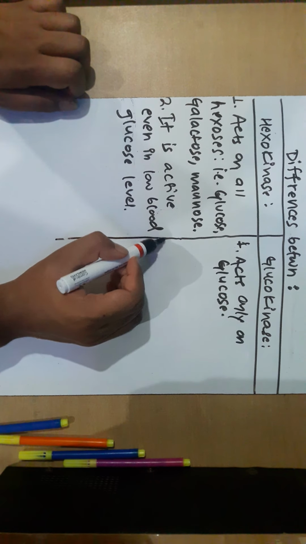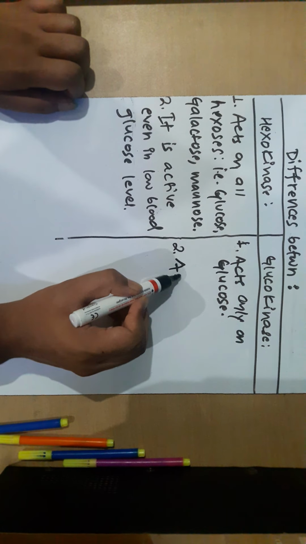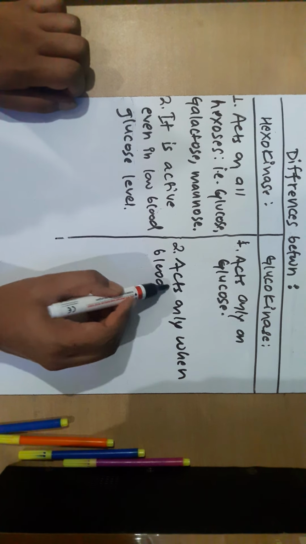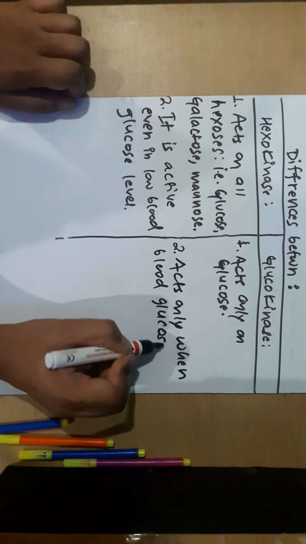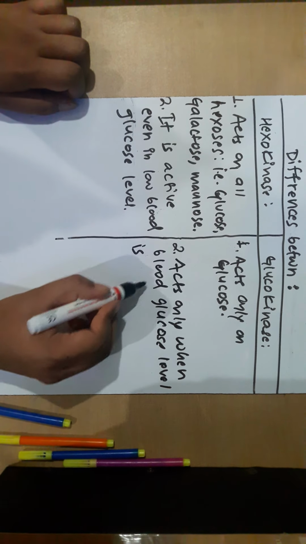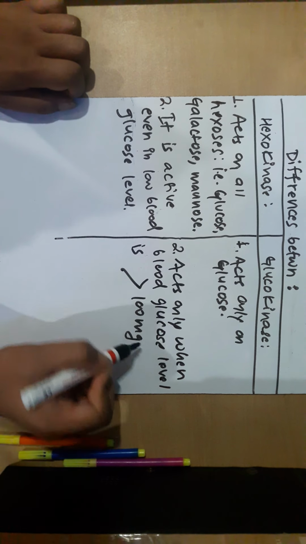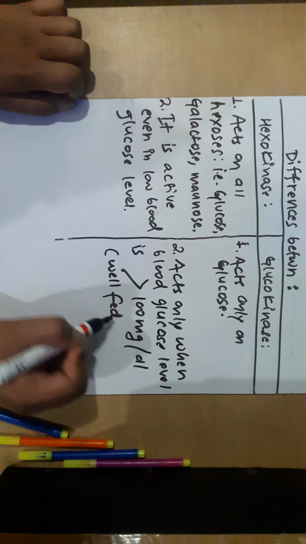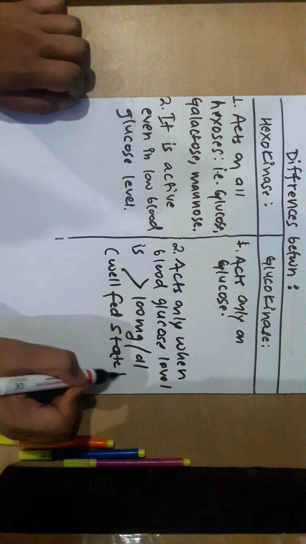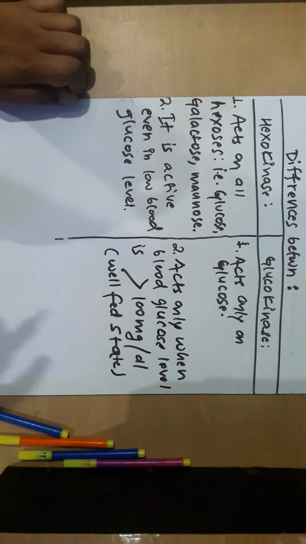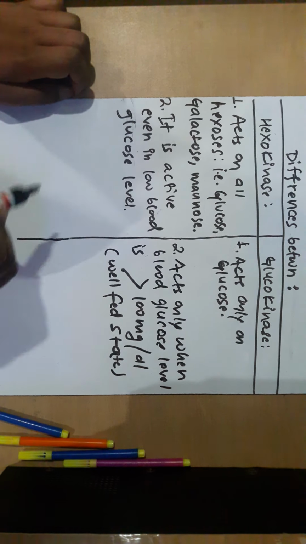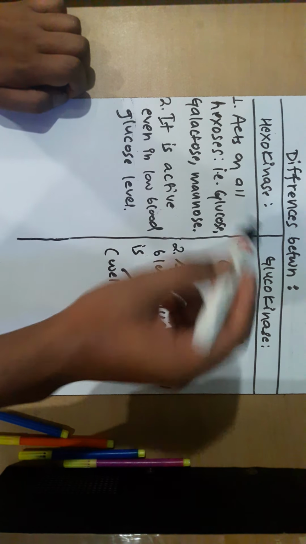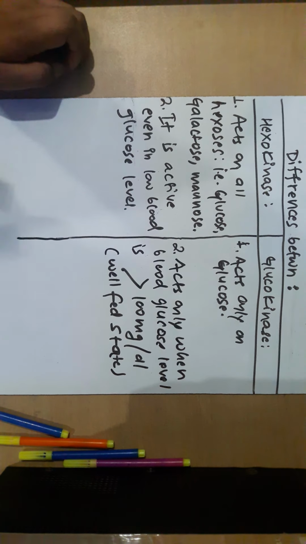But glucokinase acts only when blood glucose level is higher than 100 mg per deciliter, that is, it is active in the well fed state. Keep in mind, this is an important difference between these two enzymes, that is, when they are activated. Glucose is converted to glucose 6 phosphate by either hexokinase or glucokinase. So these are the conditions when they are activated.